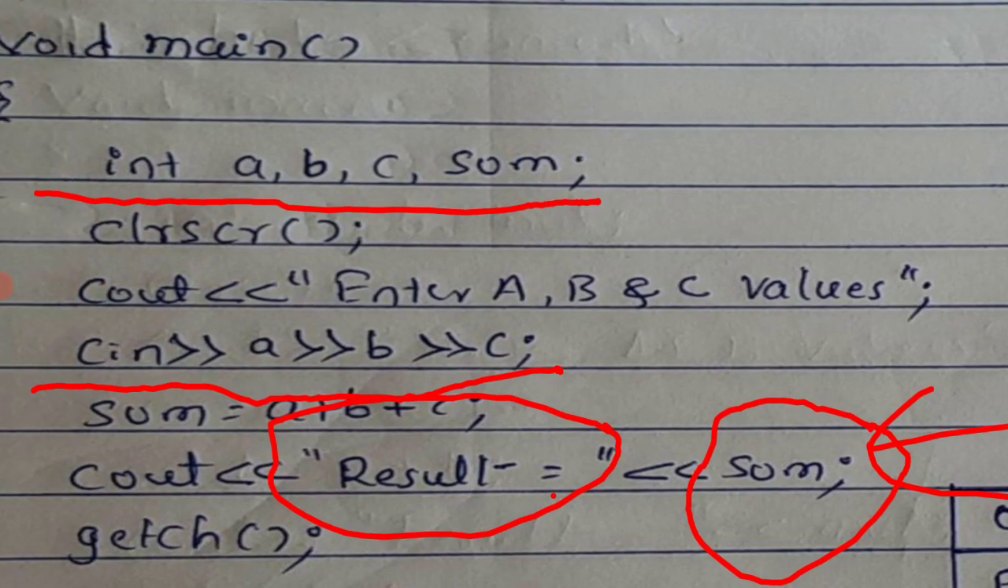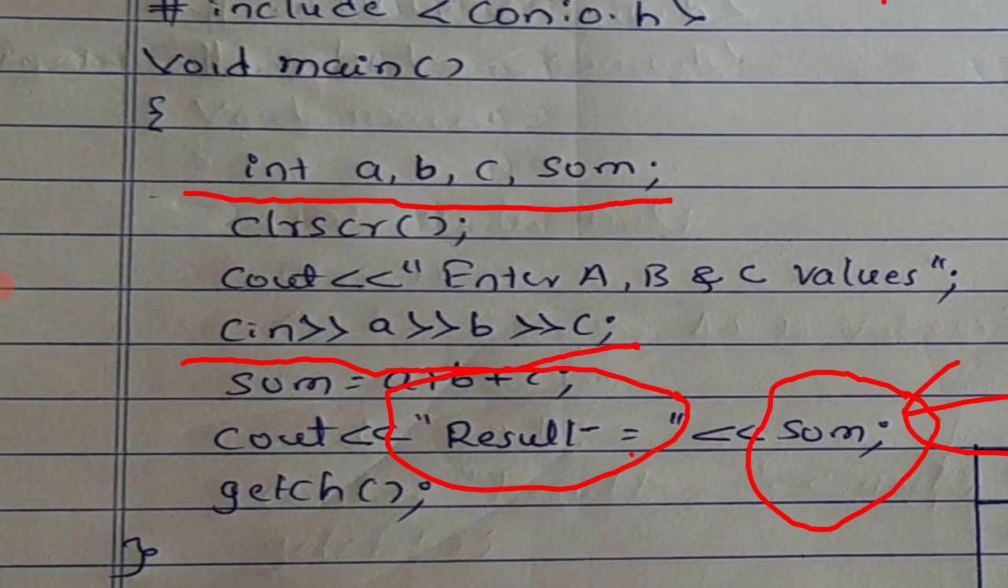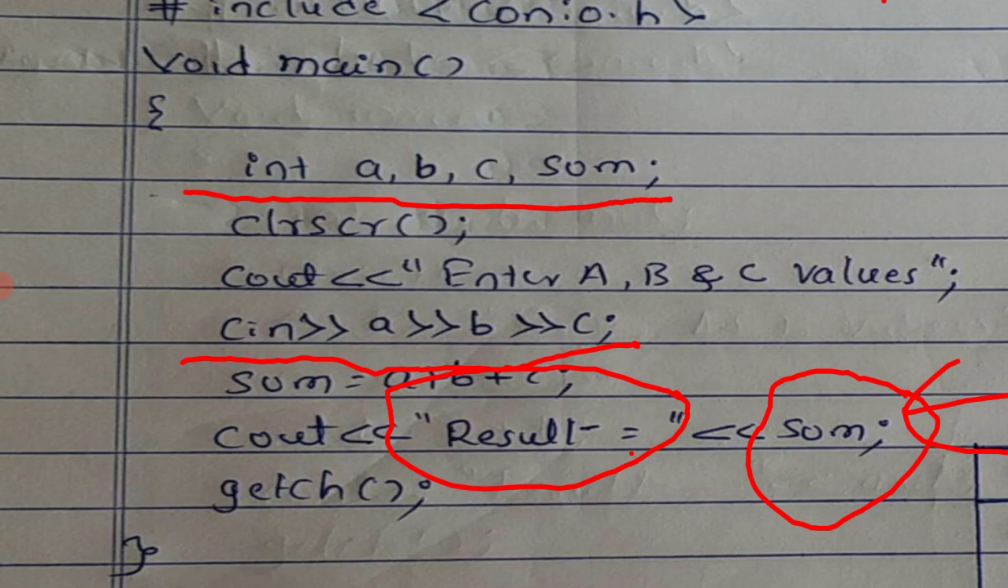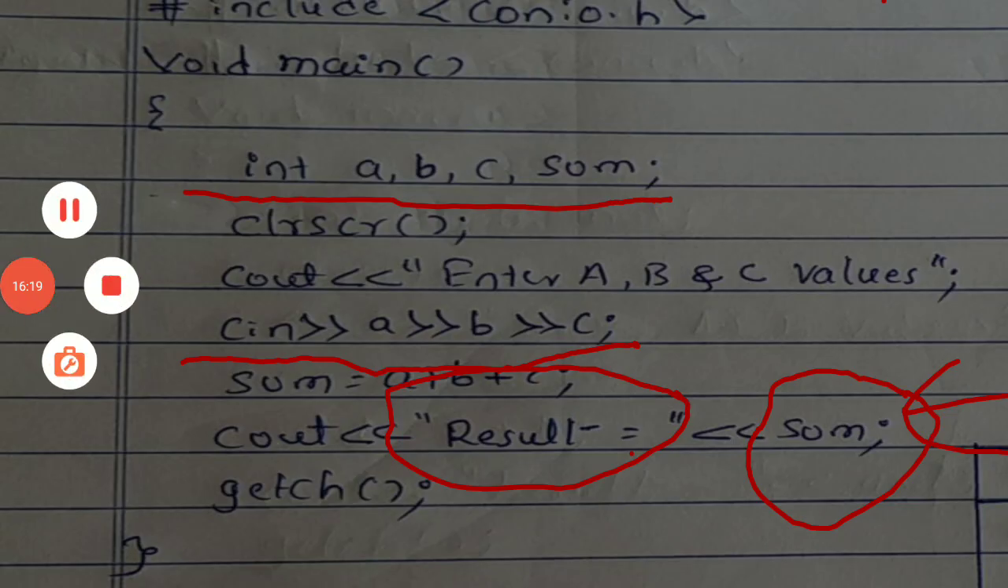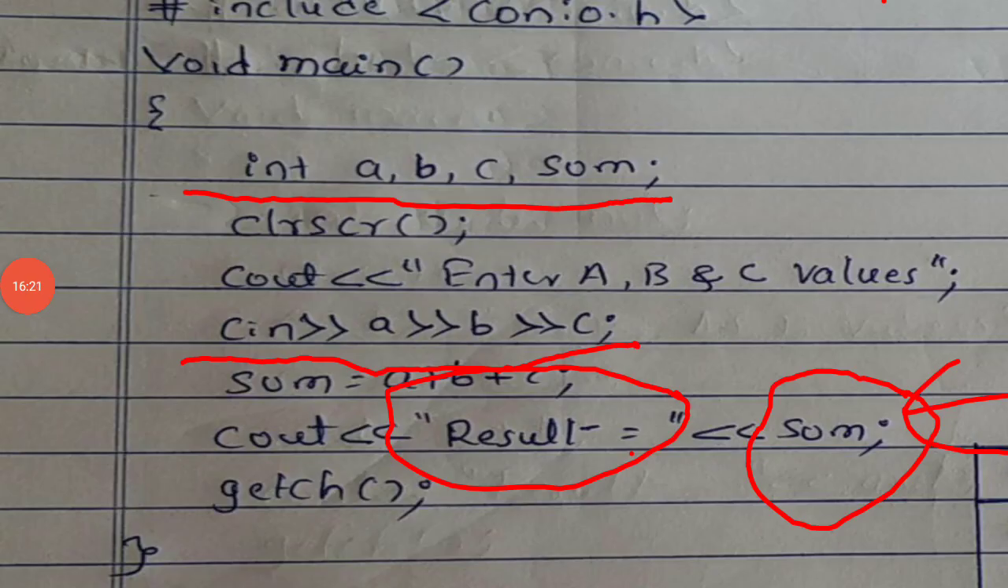A main program, void main. Then after that, what are we going to have? Int a, b, sum, then a clear screen. After that we are going to have Enter a, b and c values. It is a message. Then you are going to input the 3 numbers. The first number is assigned to a, the second number is assigned to b, then the third number is assigned to c. Now what happens? Sum equal to a plus b plus c. That means a value plus b value plus c value. That result you are going to print by using the cout statement.